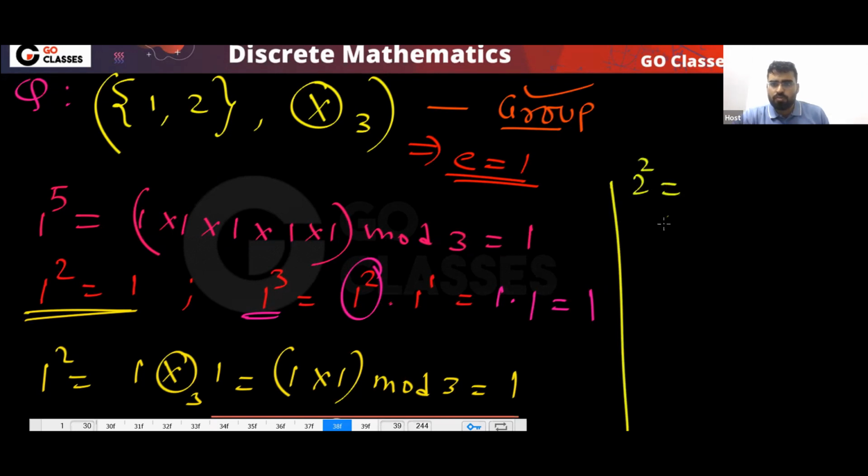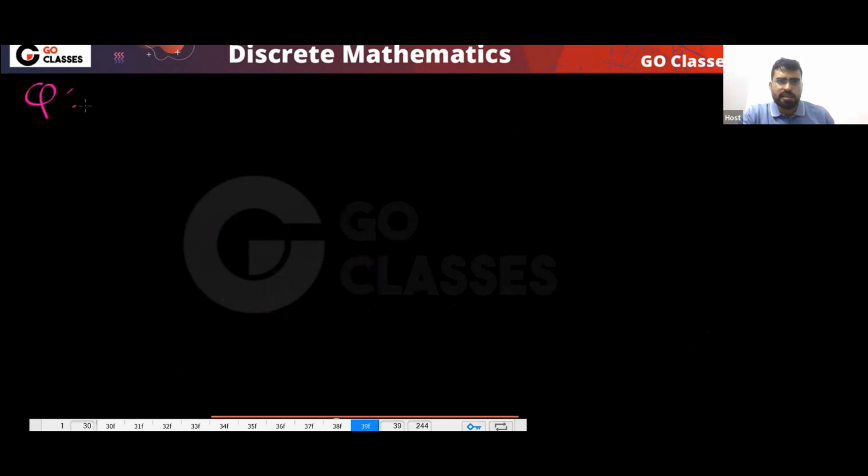What is 2 power 2? 2 power 2 means 2, this operation, so that will be 4 mod 3, and that will be 1. So 2 power 2 is equal to 1. Like this you can find power. Let's understand this question.